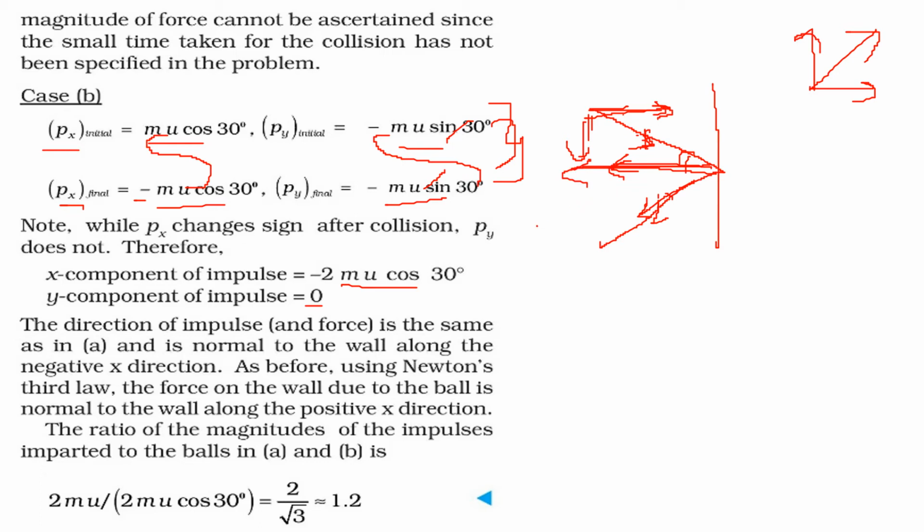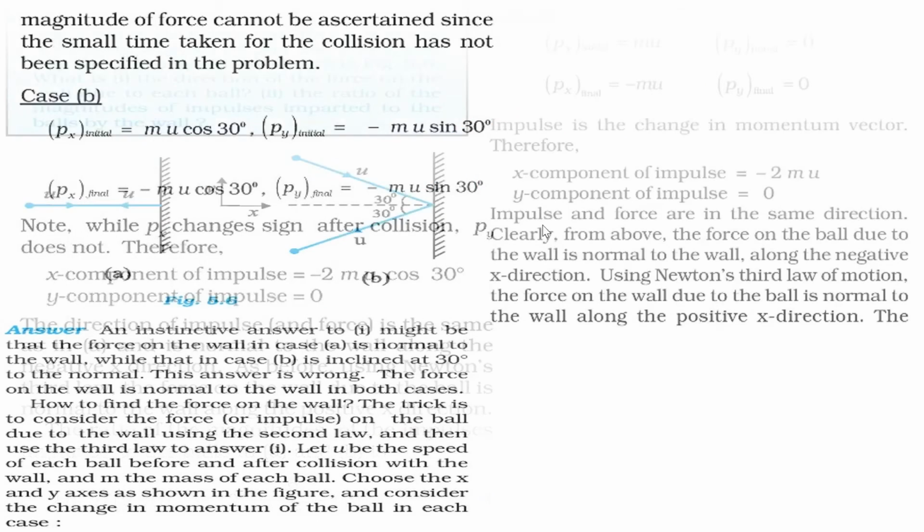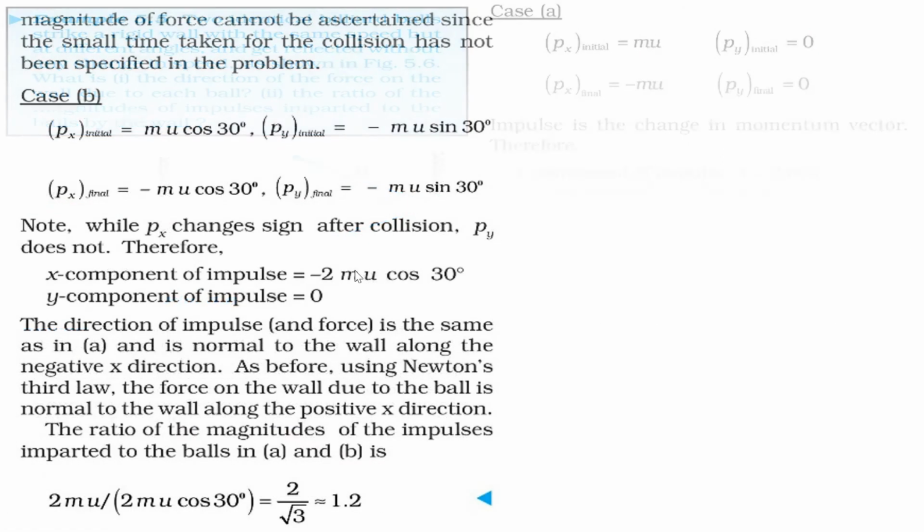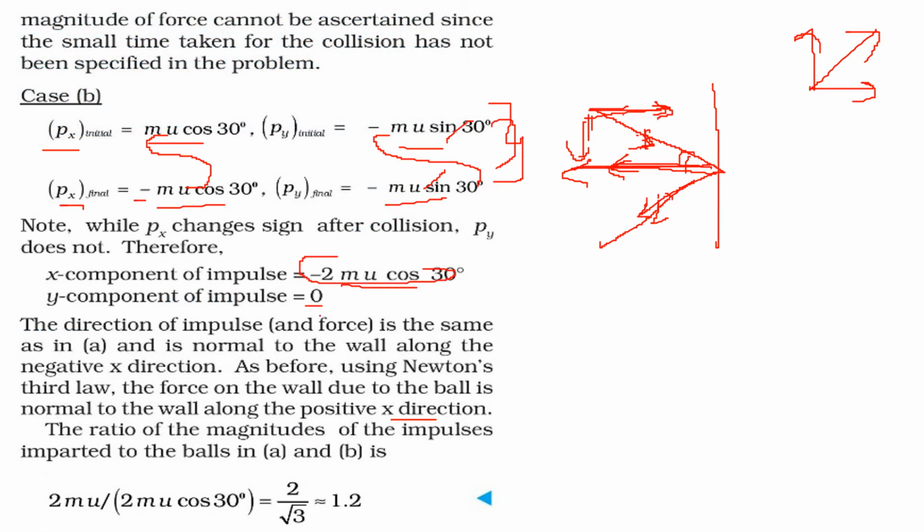And using Newton's third law, we'll find out the force due to the ball, which is normal to the wall along the positive x direction, and the ratio of magnitudes will be, previously what it came, it was this value, then we got this value. Divide 2 mu by, rather the minus sign will be cancelled, so 2 mu by 2 mu cos 30 degree, which will be 2 by root 3, which comes to 1.2.